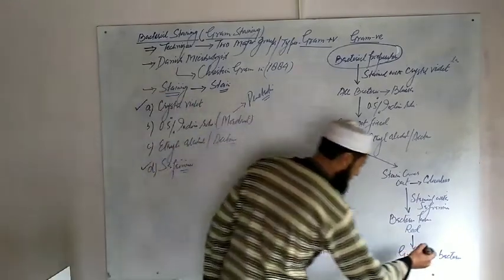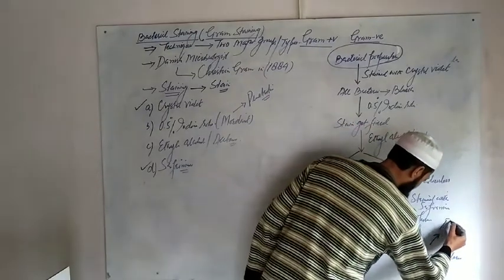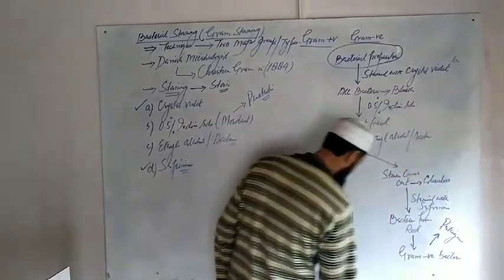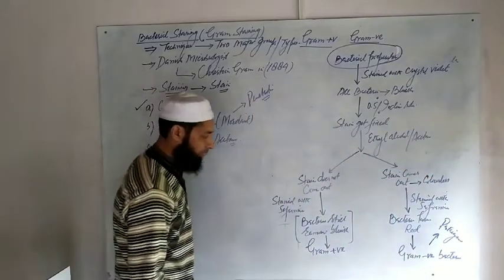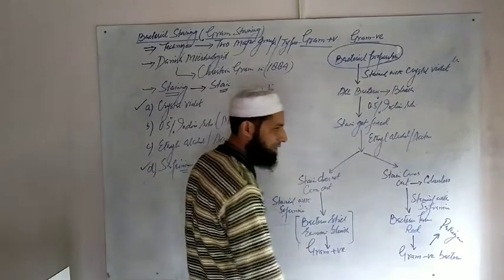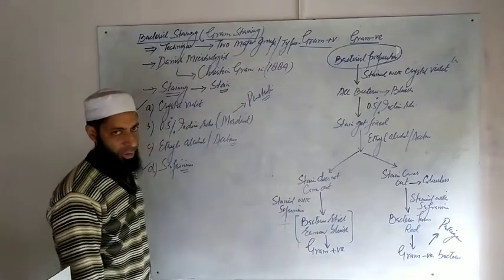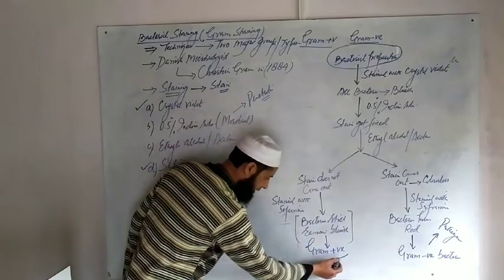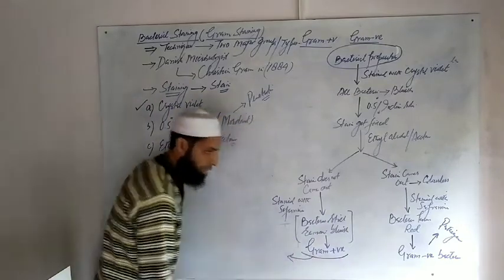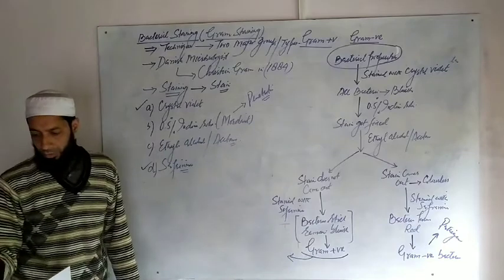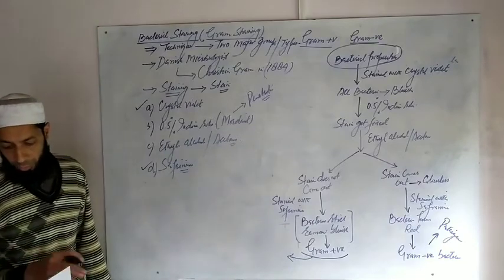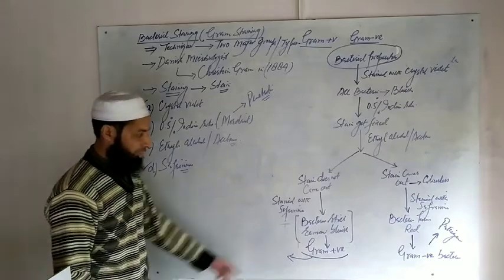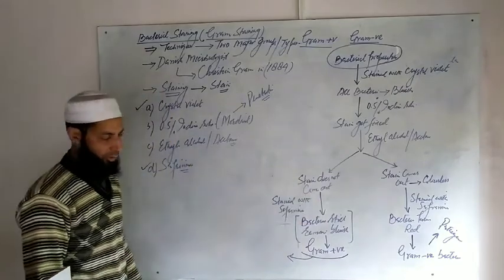Gram-negative bacteria are more pathogenic than gram-positive bacteria due to the presence of lipopolysaccharides in their cell walls. Gram-positive bacteria contain a higher concentration of peptidoglycans instead of lipopolysaccharides.